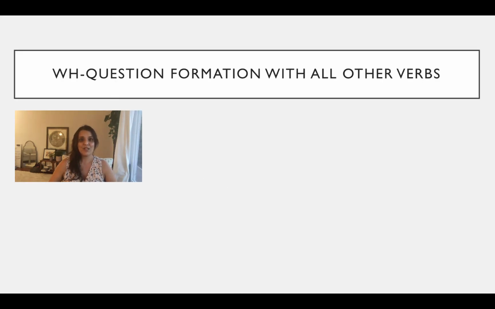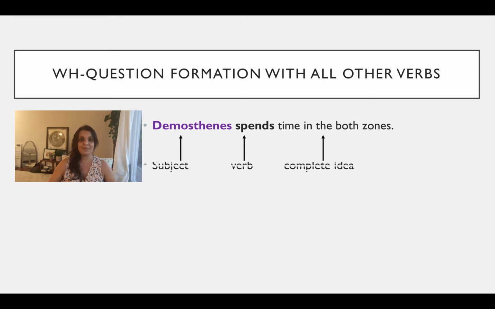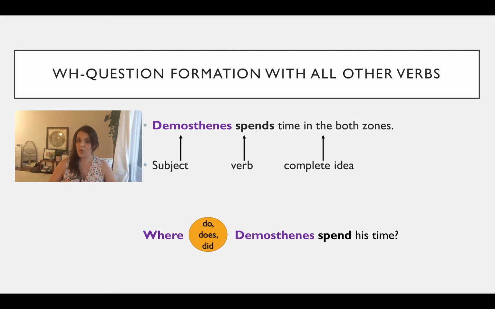Now let's look at WH question formation with all other verbs. Demosthenes spends time in both zones, the learning zone and the performance zone. Again, we begin with a subject, followed by a verb, and followed by a complete idea. Let's look at the question now, where we need do support in the question when the verb is not be. Demosthenes spends his time. So here we need the do support does, since Demosthenes is third person singular. Where does Demosthenes spend his time?